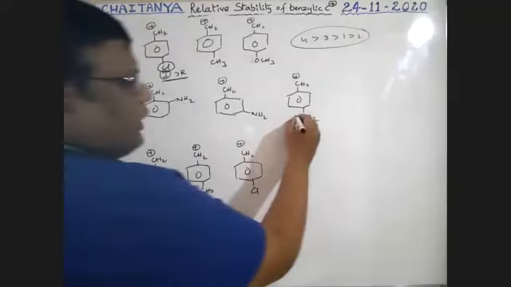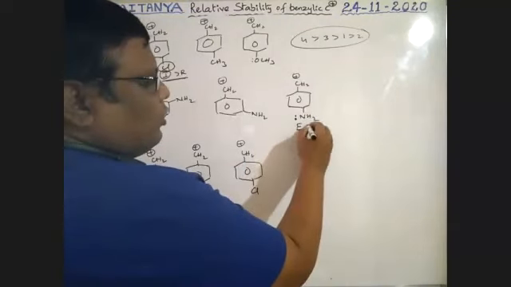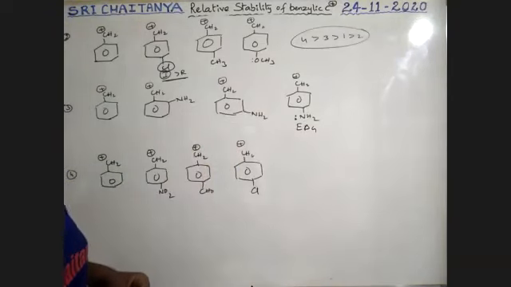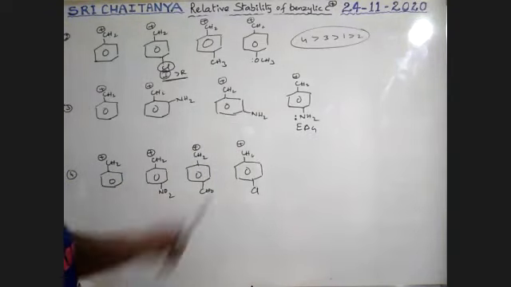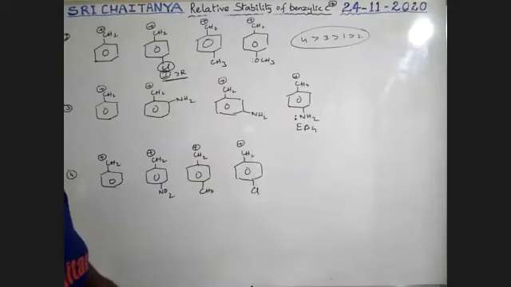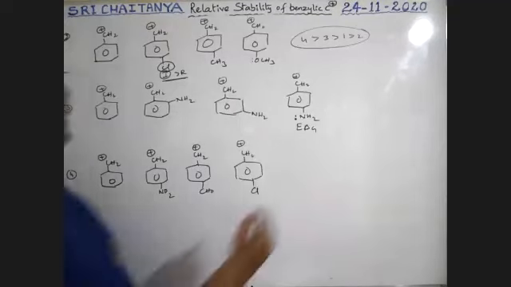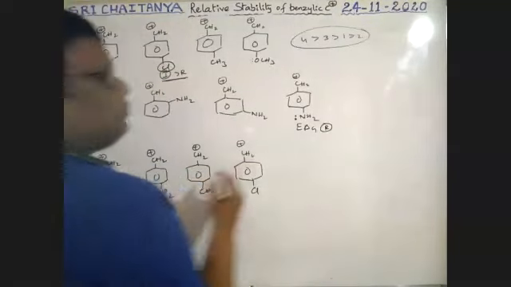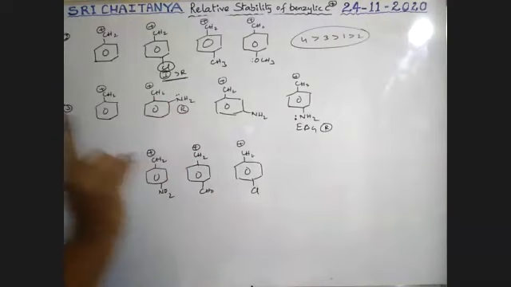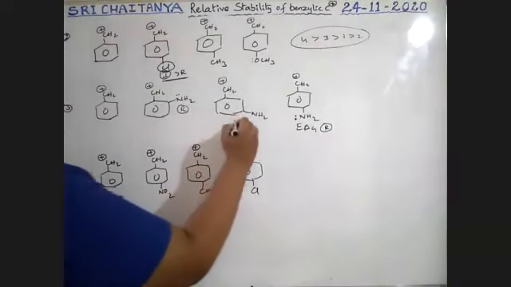Boys, NH2 has only electron donating tendency. It is an electron donating group, boys. Tell me. Here R dominates. Here also R is there.